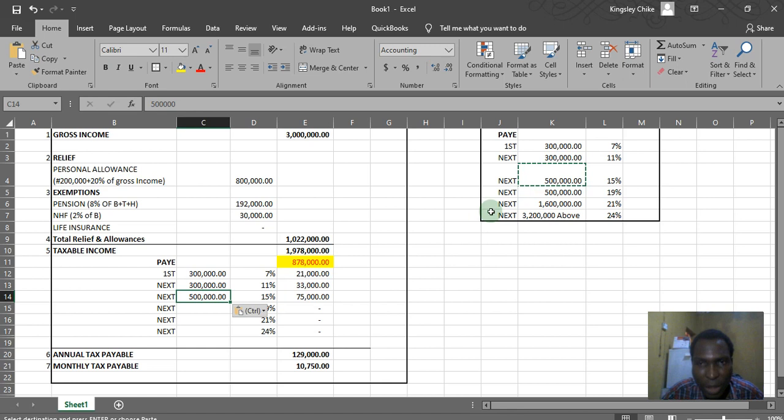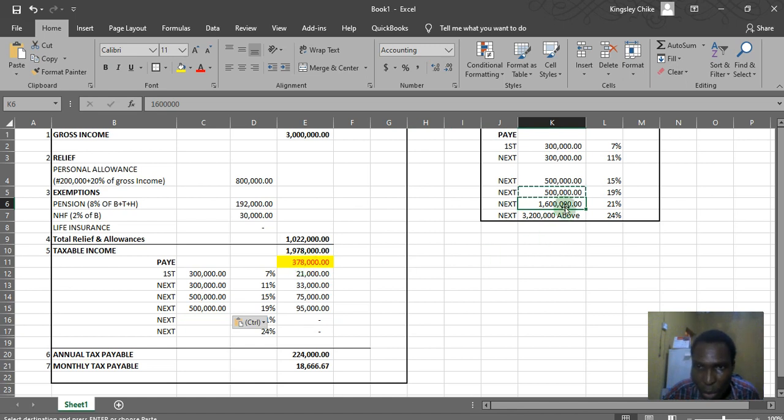Next they say 500,000. Do we still have up to 500,000 naira left? Yes, we have more. So we'll take the 500,000, then apply it here at 19%, which is this. Next, the tax table says 1.6 million, but what we have left in the taxable income is not up to 1.6 million.